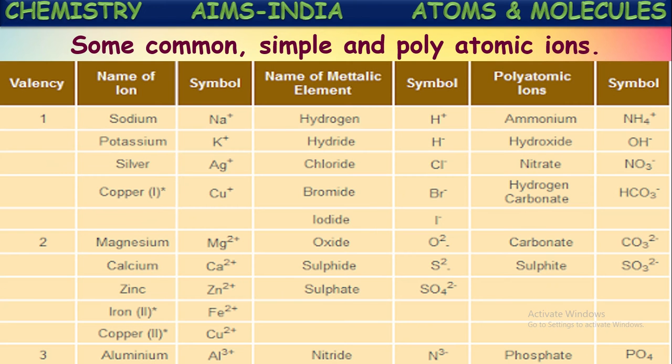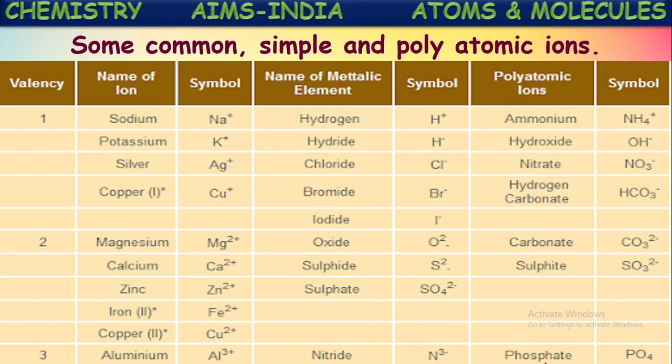See, sodium Na plus, hydrogen H plus, potassium, silver. So mostly metals form positive ions which are also called cations. And non-metals gain electrons so that they form negative ions which are also called anions. And here some groups of atoms ions are also shown which are called radicals.